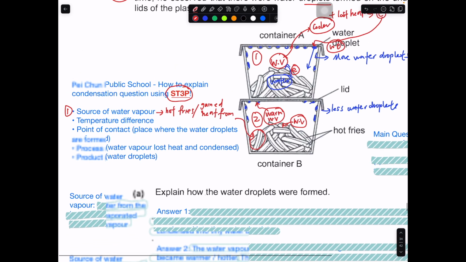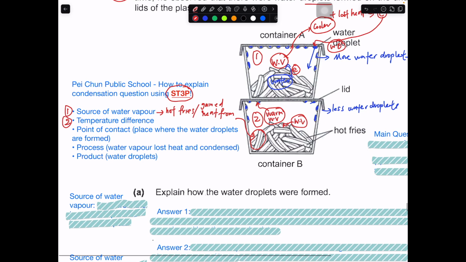Then there must be a temperature difference. The temperature difference is about the warm water vapor as well as the cooler lid of the container. You must identify this. Of course, if the lid is as hot as the warm water vapor, no condensation will happen, because for condensation you need a temperature difference.